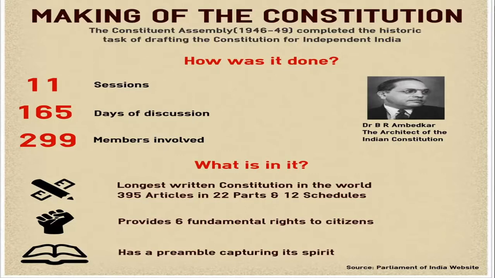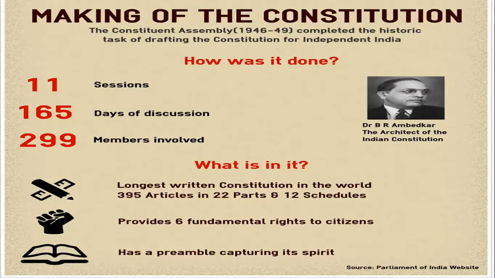The Constituent Assembly was the group that went on to make the constitution. How was it done? It was done in 11 sessions, that is, they met 11 times. They discussed for 165 days. And how many members were there? There were 299 members.